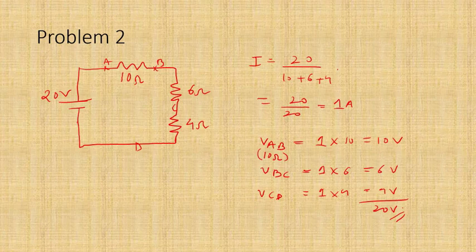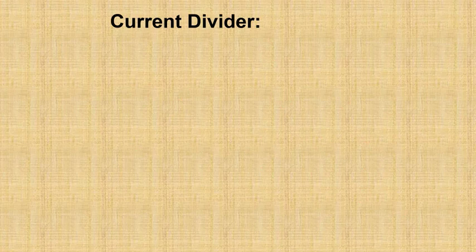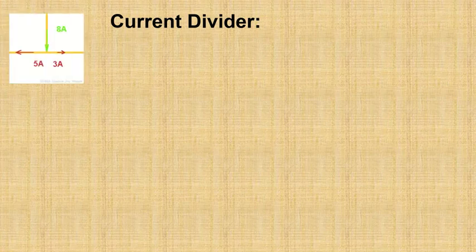If you remember clearly, this diagram was given to you when I was doing KVL. Now if you look here, this is a parallel path. See, 8 amperes gets split into 5 amperes and 3 amperes, right? If you have a parallel path, it need not necessarily look parallel. When you say parallel, you sometimes visualize it in a certain way, but not necessarily like that. A parallel path can also be something like that.